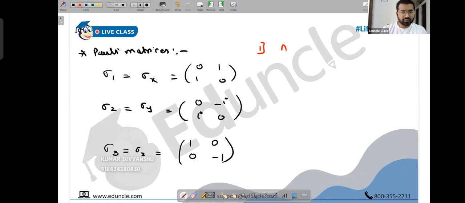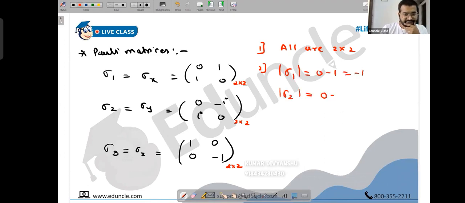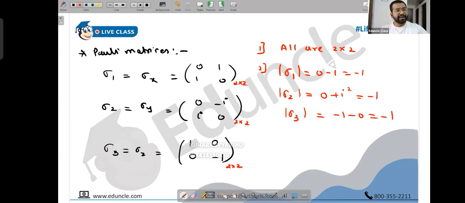First important property: all are 2 cross 2, 2 rows and 2 columns. Second, calculate the determinant of any of them. Determinant of sigma 1 is 0 minus 1, that's minus 1. Determinant of sigma 2 is 0 plus i square, which is minus 1. Determinant of sigma 3 is minus 1 minus 0, that's minus 1. The determinant of each of them is minus 1.